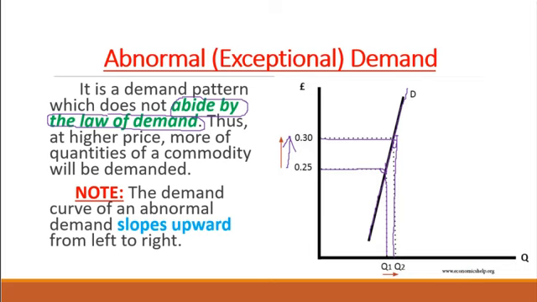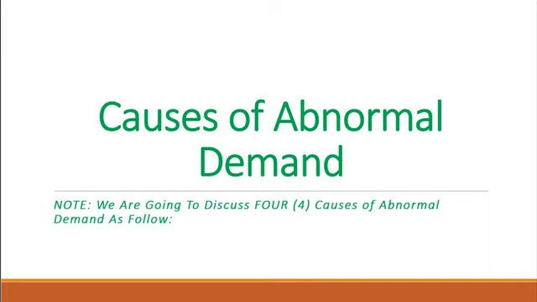So the question now is, what are the causes of abnormal demand? What are the situations that could lead to this exceptional demand, things that do not follow the normal law of demand? There are 4 of these causes that we are going to consider.